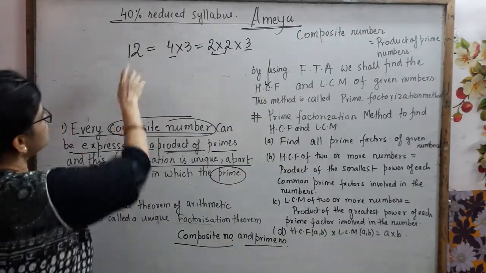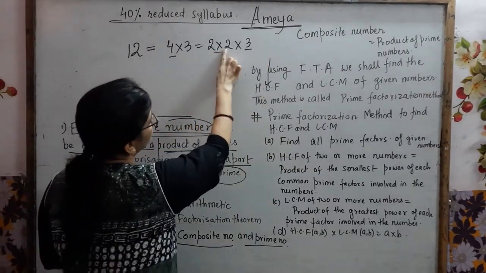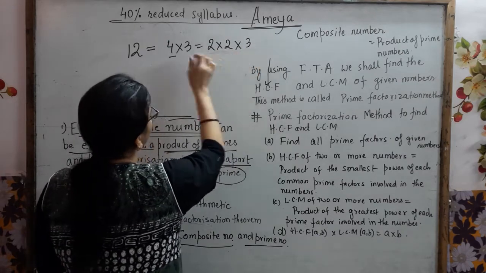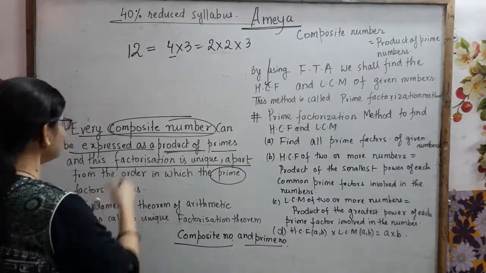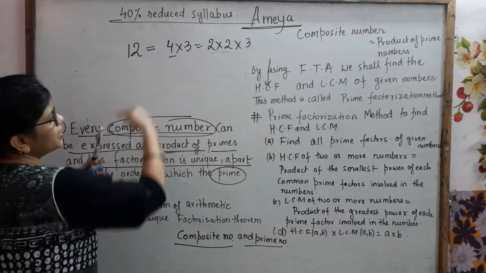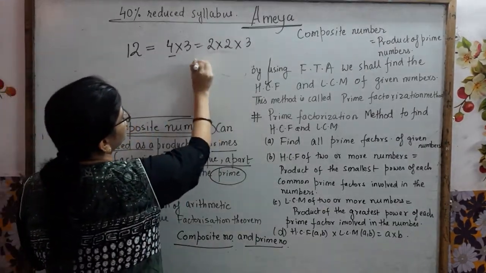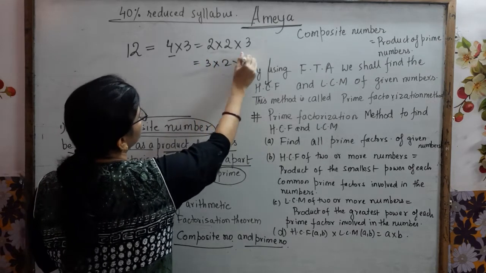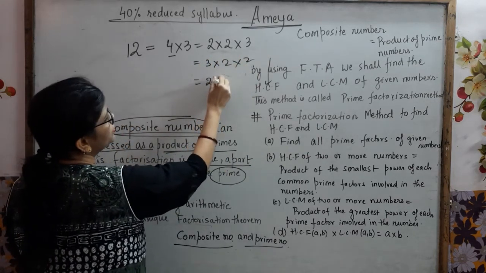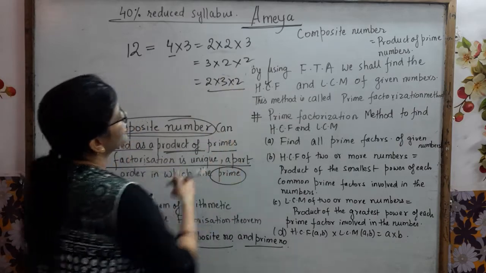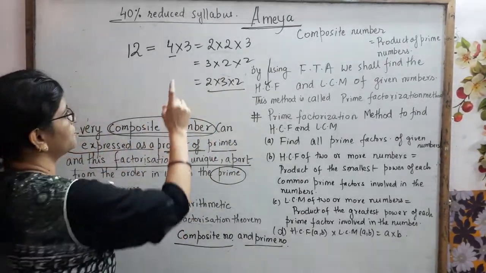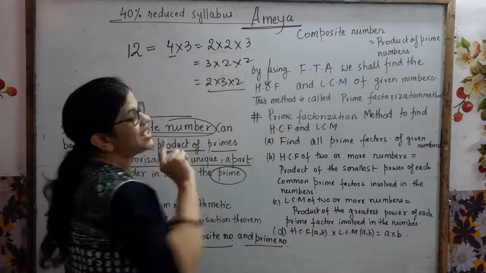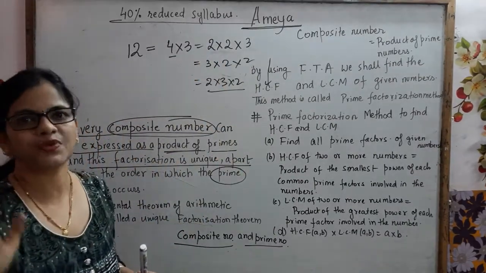Fine. But for composite numbers, if you find the prime factorization of it, you get unique numbers. Fine. So this is what they are telling here. But I wrote here 2 into 2 into 3. You can also write 3 into 2 into 2. You will say, ma'am, I can write 2 into 3 into 2. Definitely, irrespective of how you get the factors, you have to focus on the numbers. So see, the numbers are 2 and 3. And these two numbers, 2 and 3, are prime numbers.